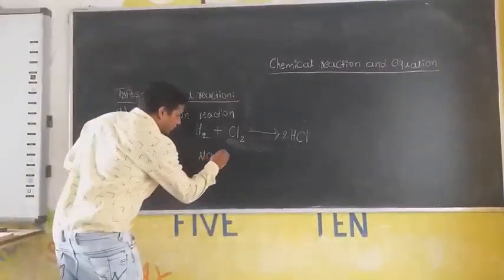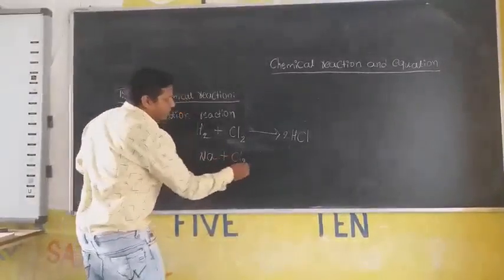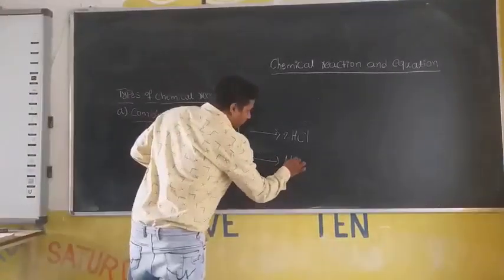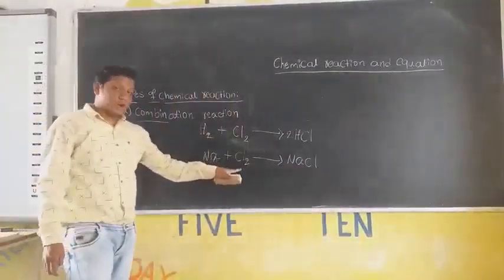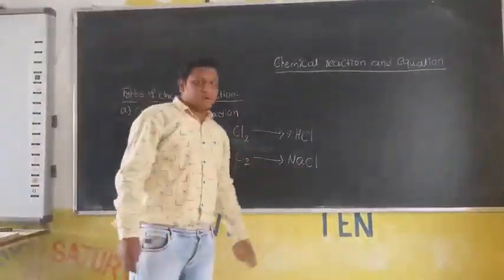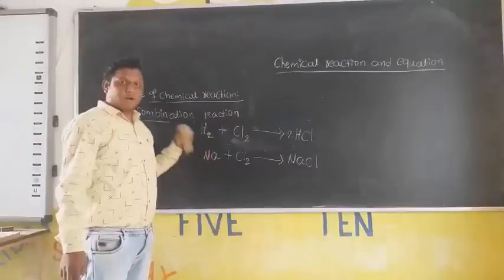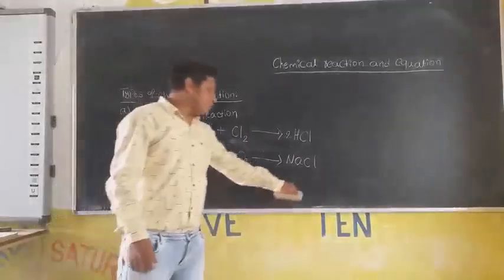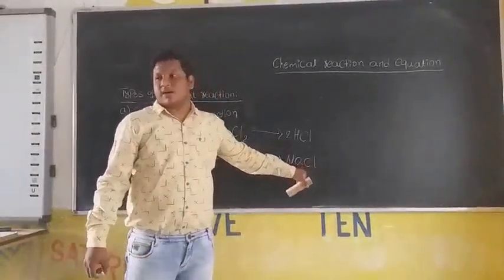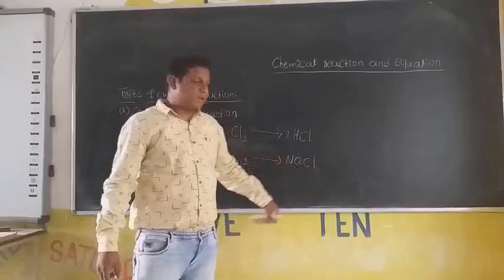Then take the next one. When sodium reacts with chlorine, it produces NaCl. Okay. When sodium reacts with chlorine gas, it produces sodium chloride. Is this an example of combination? Yes, because 2 or more reactants react and produce only a single product. Because of that, this is a suitable example for combination reaction.